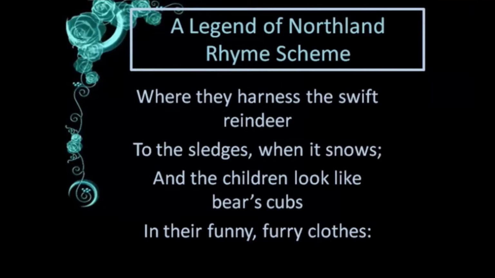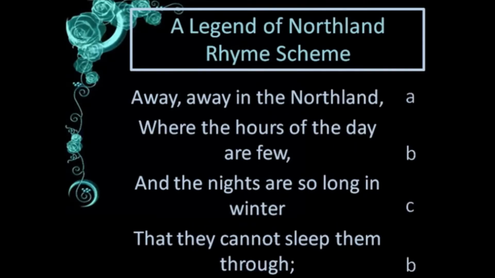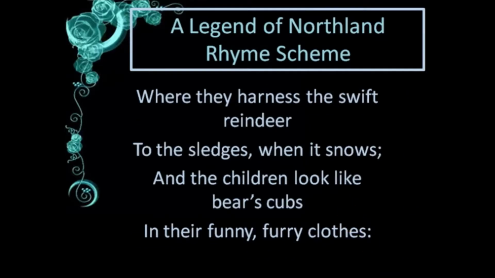Now in the next stanza we have reindeer. We have to check if it is rhyming with the previous stanza. Now Northland, reindeer, no. Few, reindeer, no. Winter, reindeer, no. Through, reindeer, no. So we have to give reindeer some other letter. We have already used A, B, C, B. So after C we have the next letter, that is D. So we'll give D.